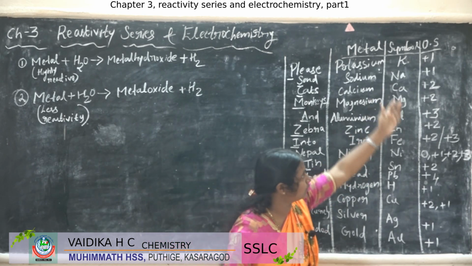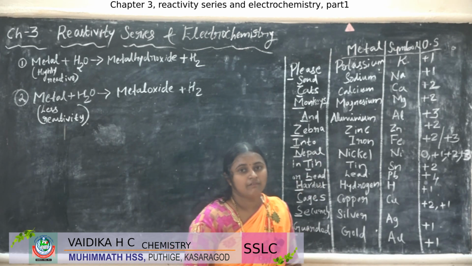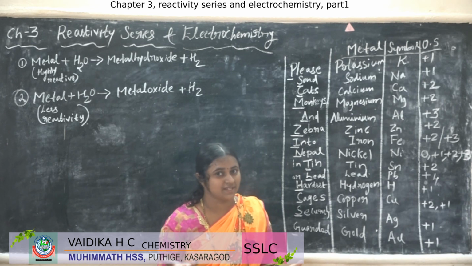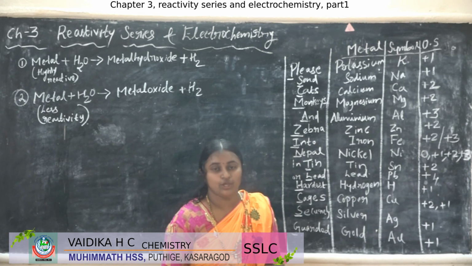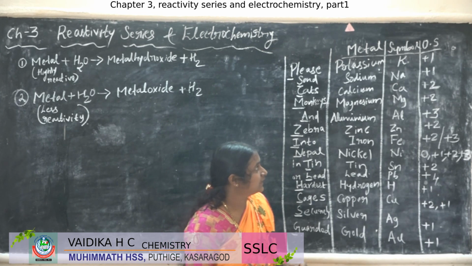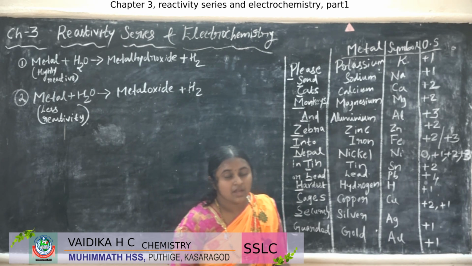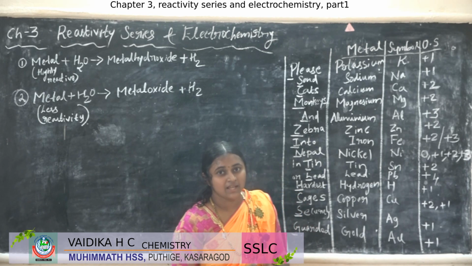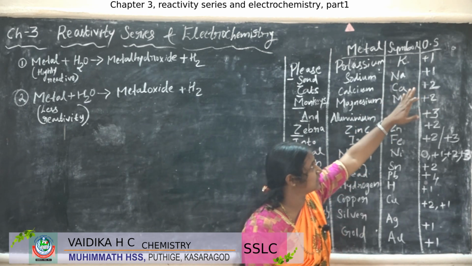So here I wrote the oxidation states of these elements. This will help while writing the reactions. Okay, there are always reactions for every chemical change, right? So in those reactions we have to know the oxidation state. Otherwise we cannot write the chemical equations. So here potassium's oxidation state is +1.